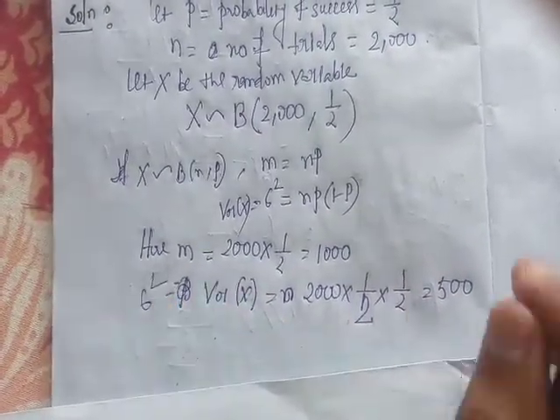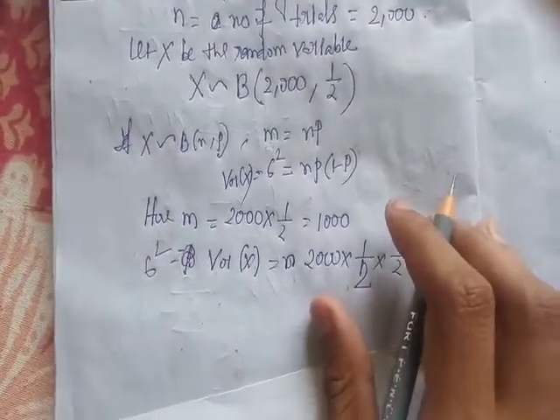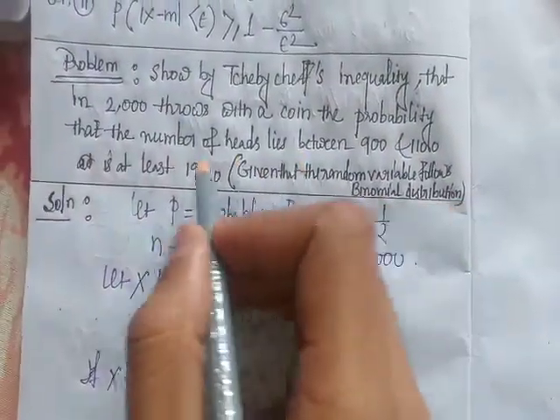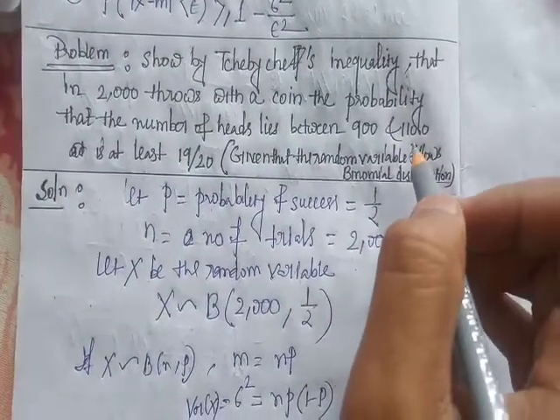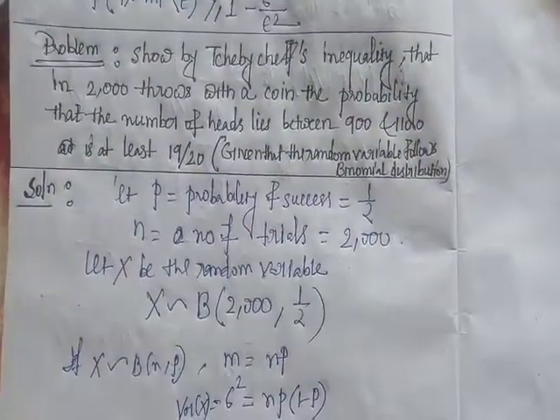Sigma square is 500. And the question is, the number of heads lies between 900 and 1100.